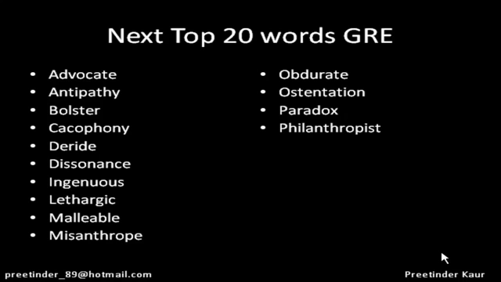The next word is philanthropist. Phile is a root word for love, and anthrop, as we discussed in the case of misanthrope, is the root word for humanity or men. So philanthropist is a person who loves humanity and does a lot of work for them, a lot of charity. So he's very generous, very beneficent and benevolent.